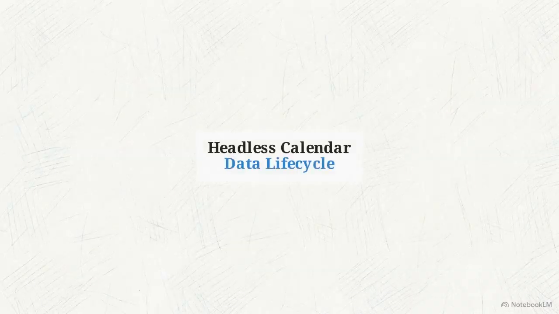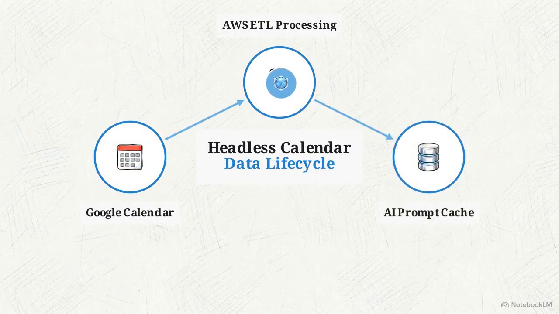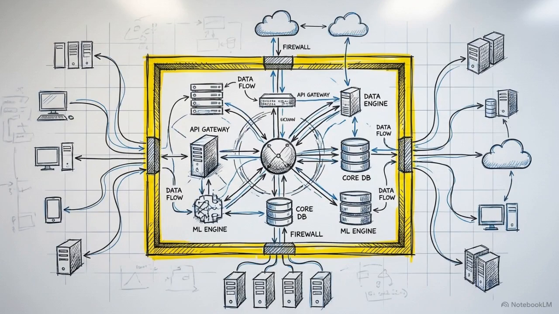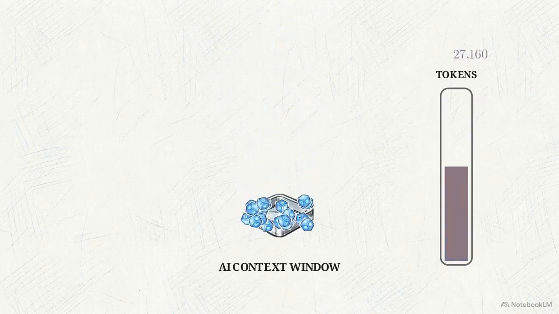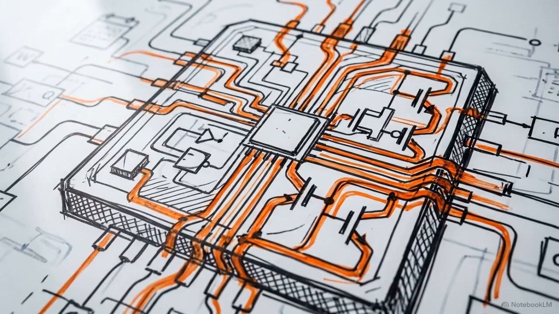The full data lifecycle moves from headless data entry in Google Calendar through AWS ETL processing into AI querying via prompt caching, and finally out through SES delivery. In this initial Phase 1 build, the architectural boundaries are strict. The system explicitly excludes highly volatile information like live scores, current standings, and broadcast data. Feeding rapidly changing real-time data into the LLM context is inefficient. It leads directly to excessive token consumption and significantly increases the risk of AI hallucinations.